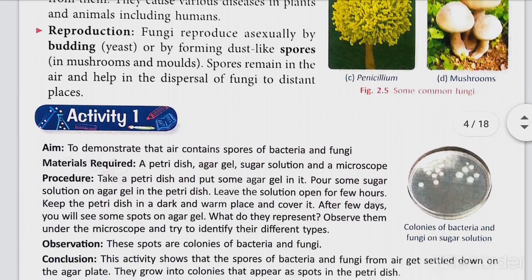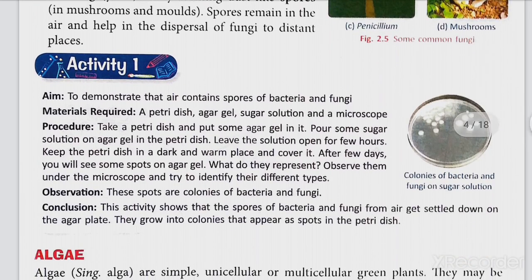Now we'll move on to activity 1. What is that? The aim is to demonstrate that air contains spores of bacteria and fungi. By studying this activity, you will understand that microorganisms are present everywhere, all around us. Material required: a petri dish, agar gel, sugar solution and a microscope.